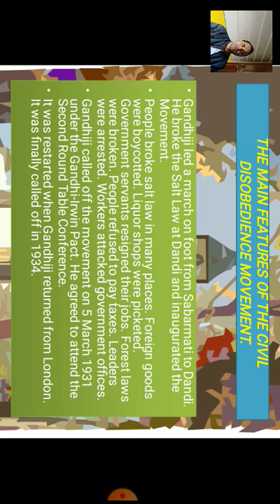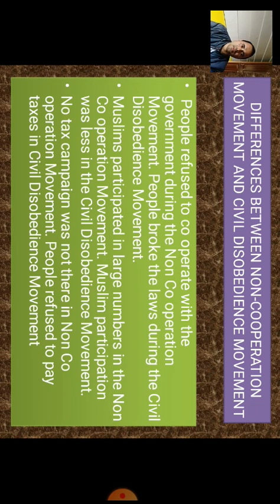Finally, he returned to India from London, and he relaunched the civil disobedience movement. After relaunching in 1931, it was called off in 1934.